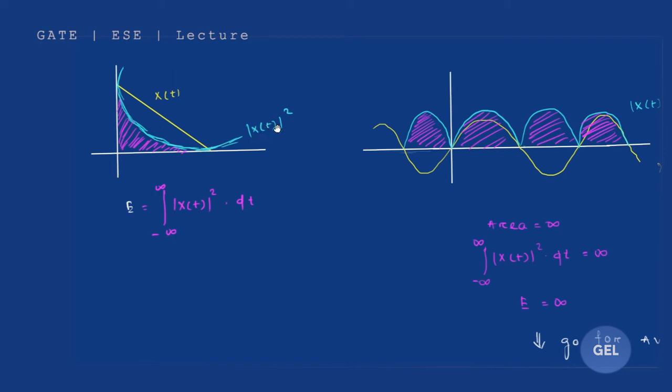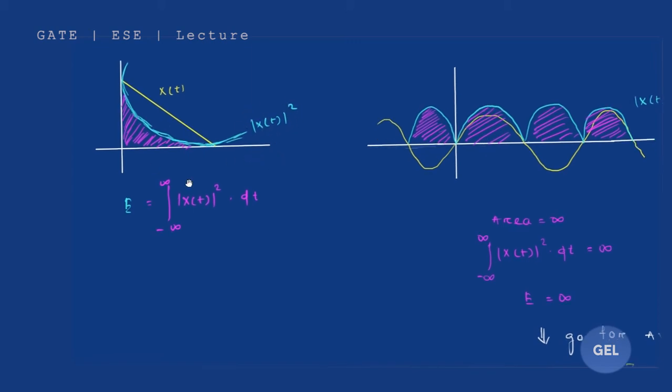Now x of t mod square is this sky-colored part. This sky-colored part is your x of t mod square. Now if you want to calculate the energy value, you need to take the integration of this sky-colored part. That means you need to find out the area of this x of t mod square. Okay, so this is going to give you a finite value.